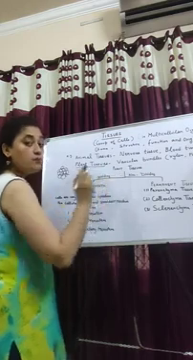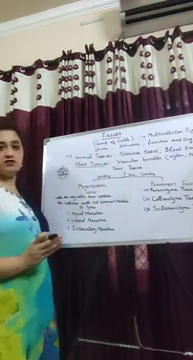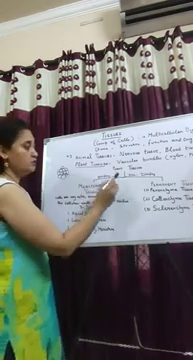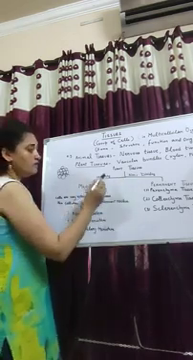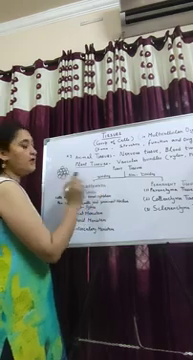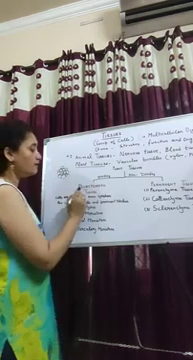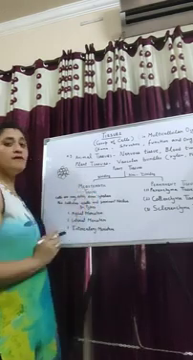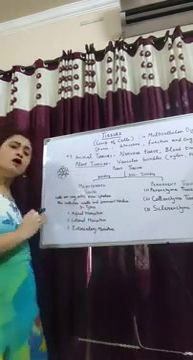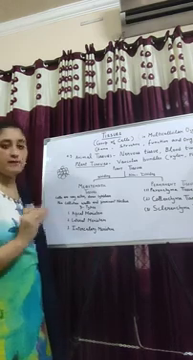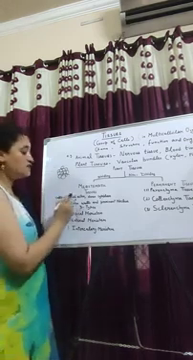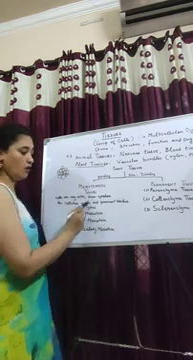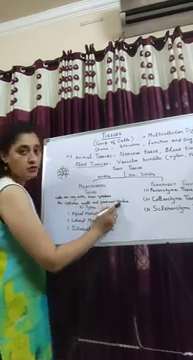Now plant tissues, based on the dividing capacity of the tissue, are of two types. Number one, dividing. Number two, non-dividing. Now first we will study dividing tissue. Dividing tissues are called meristematic tissue. In meristematic tissue, all the cells are of the same type. Cells are very active, having dense cytoplasm, thin cellulosic wall, and prominent nucleus.